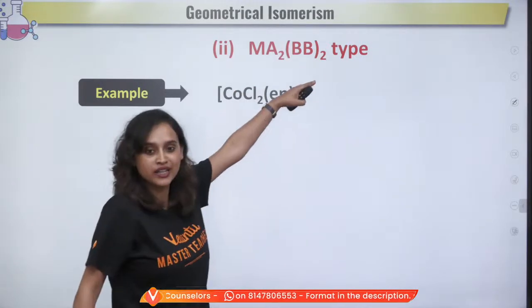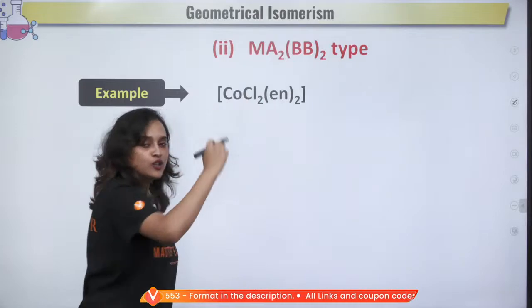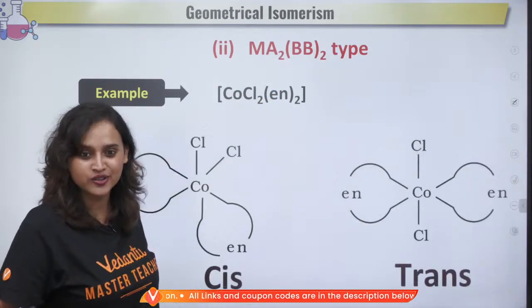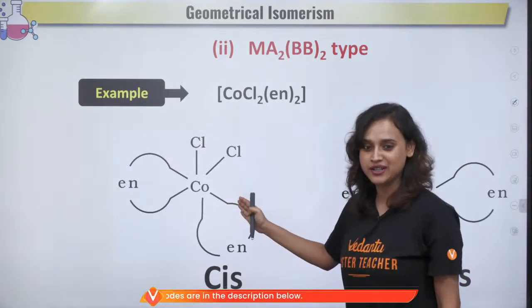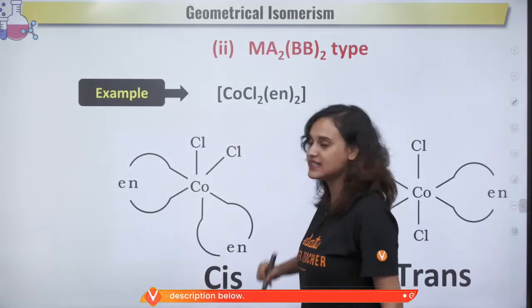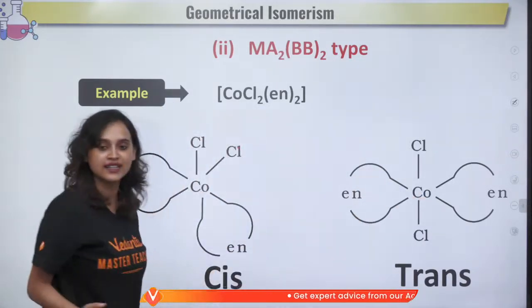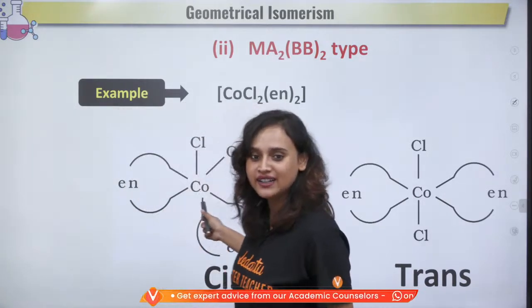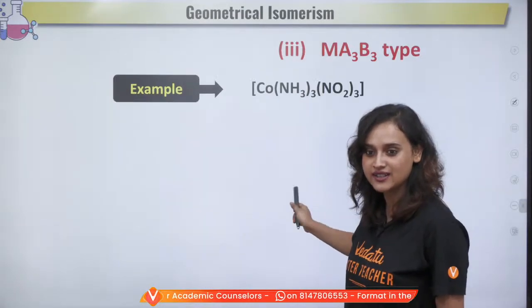Moving on, Ma2b2, okay, what will happen? For example Co(Cl)2(en)2. You know this? Now take a look at it. Singham, your answer. See, either it will be cis or it will be trans like this. That's it. You got your answer, whatever you just asked, this is where your answer is.